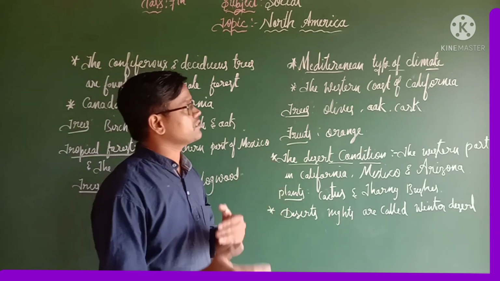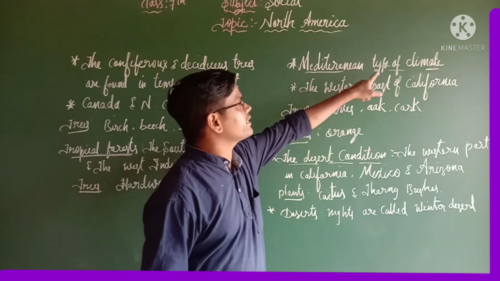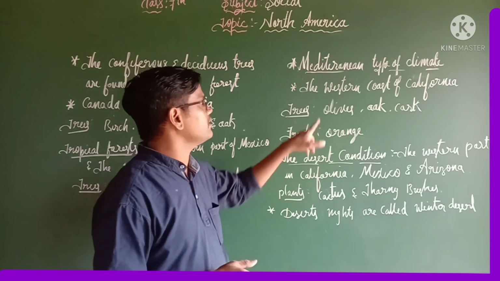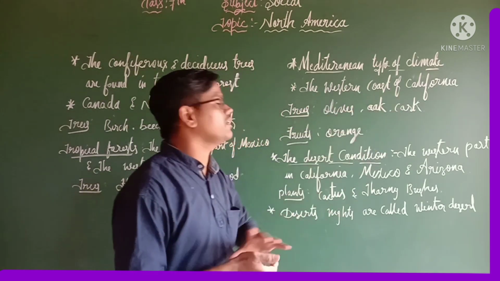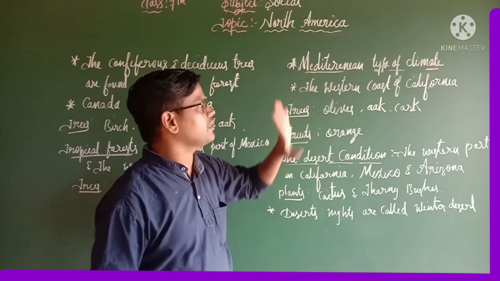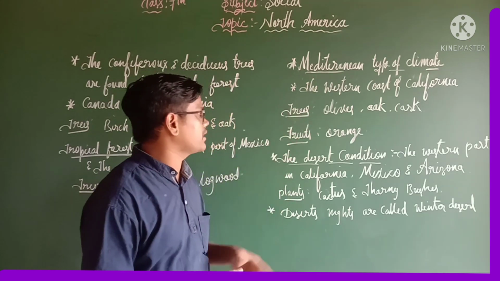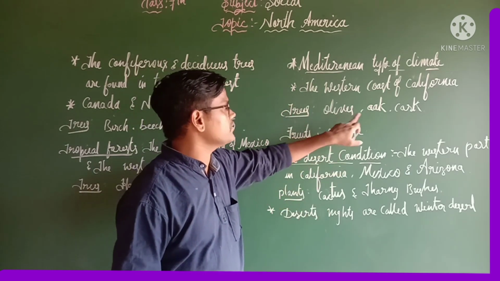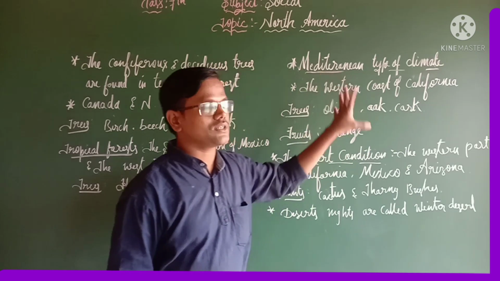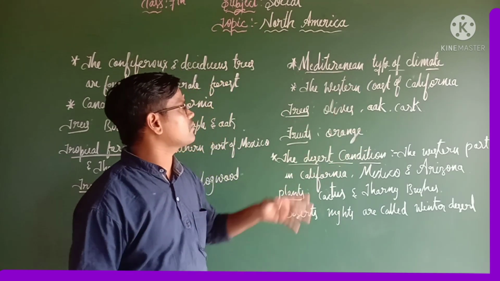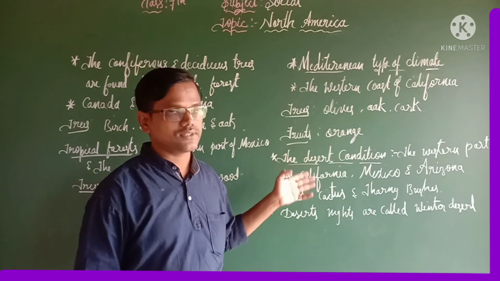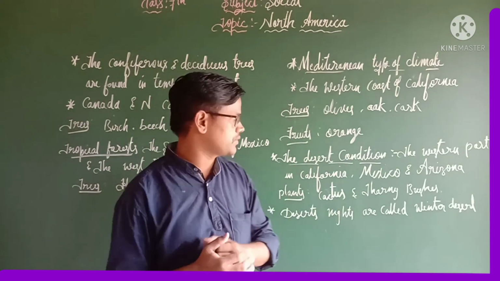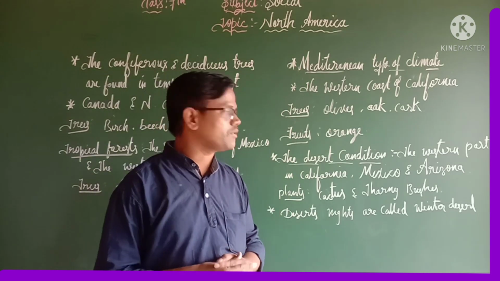And the next vegetation, the Mediterranean type of climate. So where is it located? It is located on the western coast of California. So here we can see the Mediterranean type of climate. Then what are the trees we can see in this climate? Those are olives, oak and cork. So these are a few important trees found in this vegetation. The Mediterranean type of climate is famous for orange fruits. So this is about the Mediterranean type of climate.